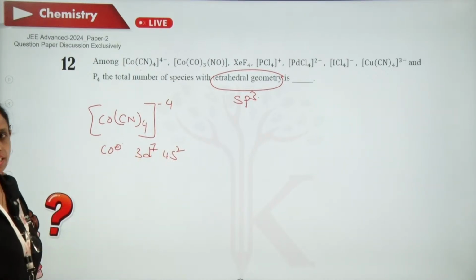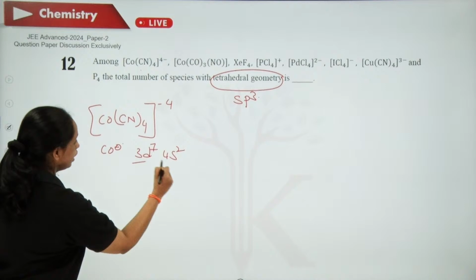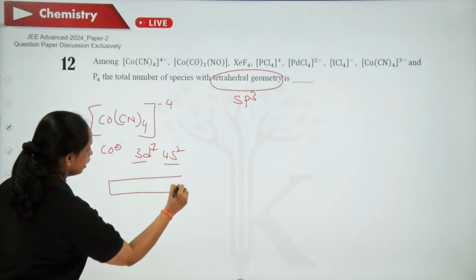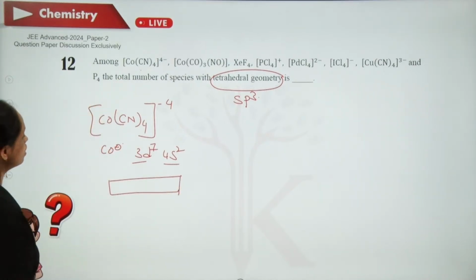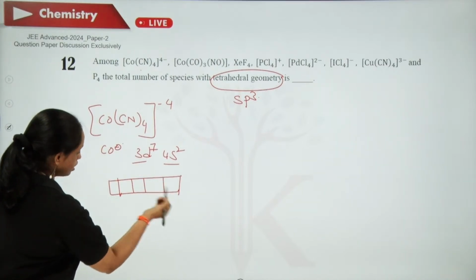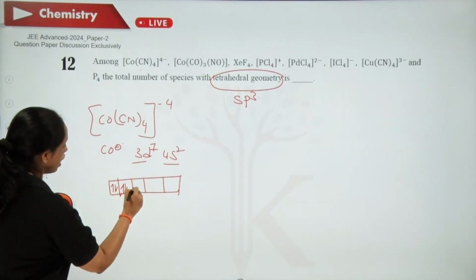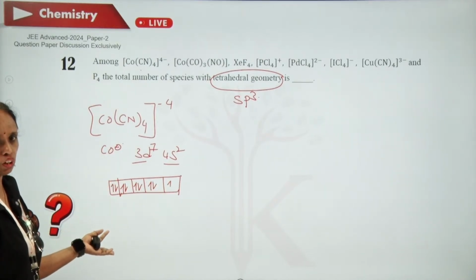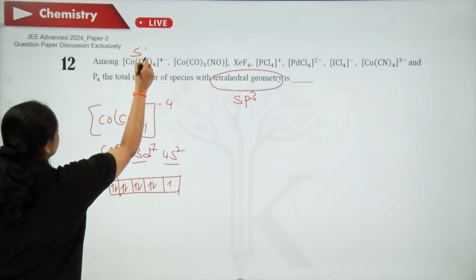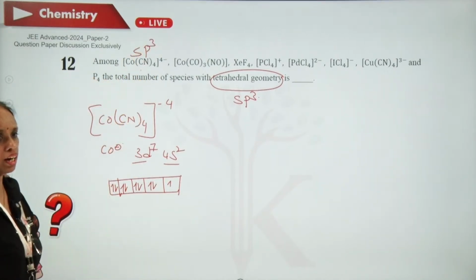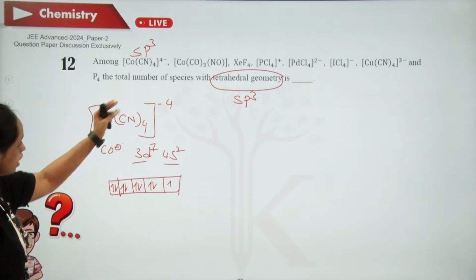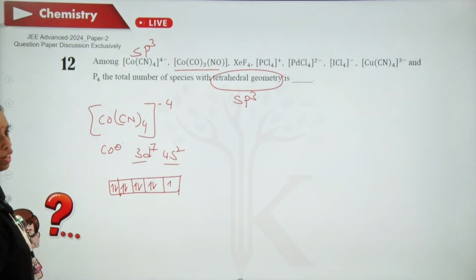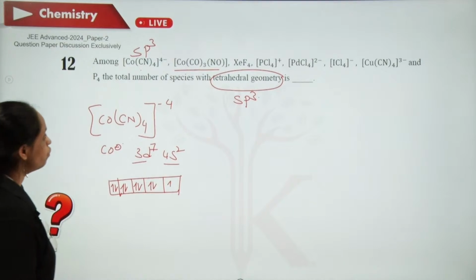When you take this, 9 electrons are there. Cyanide is a strong field ligand, but anyway, field strength does not have any effect over here. So there is no empty d orbital. It undergoes sp3 hybridization.